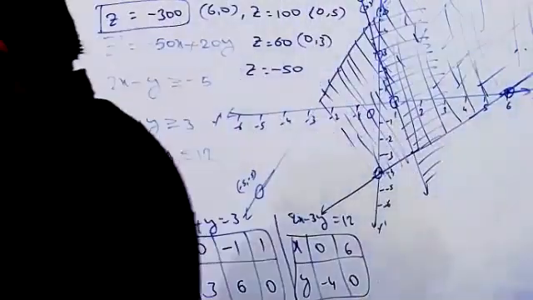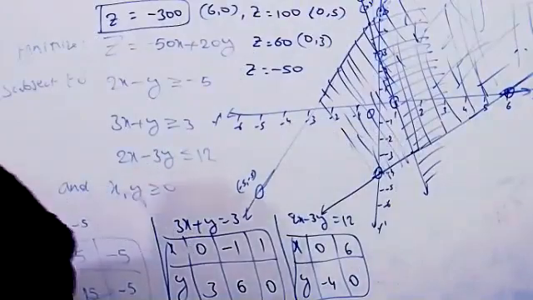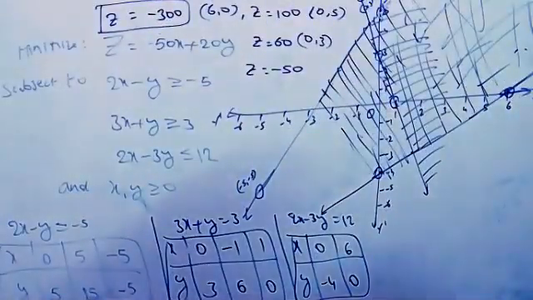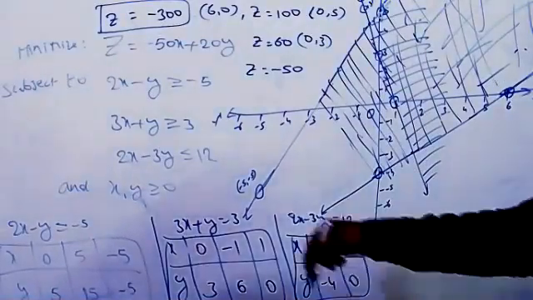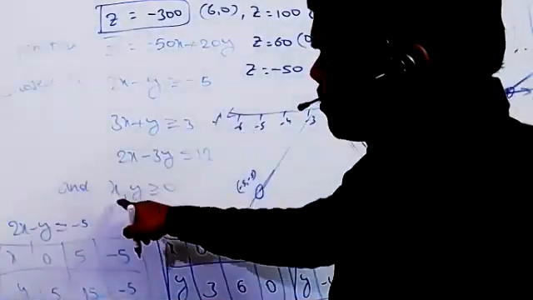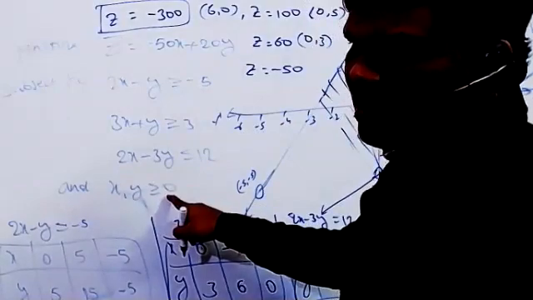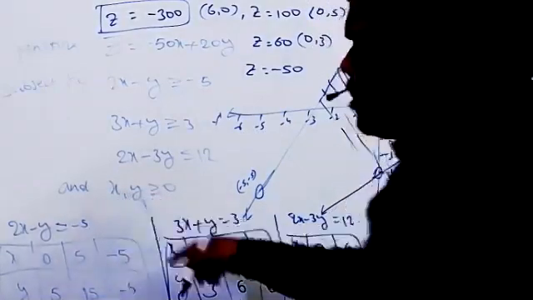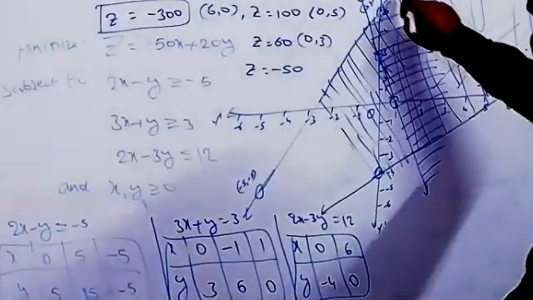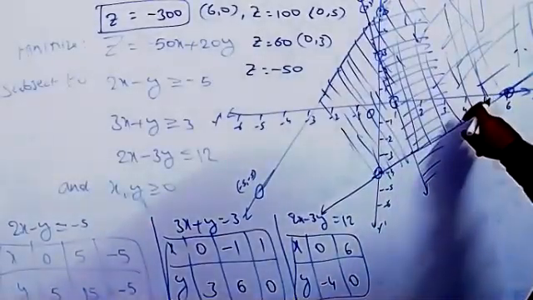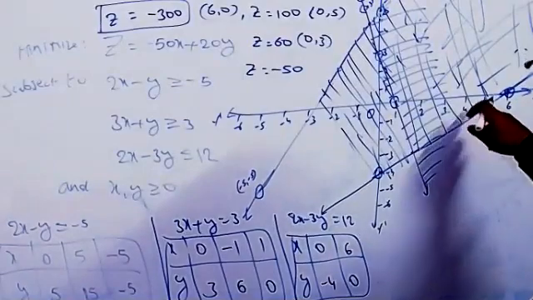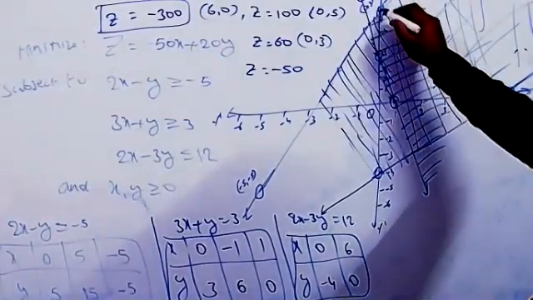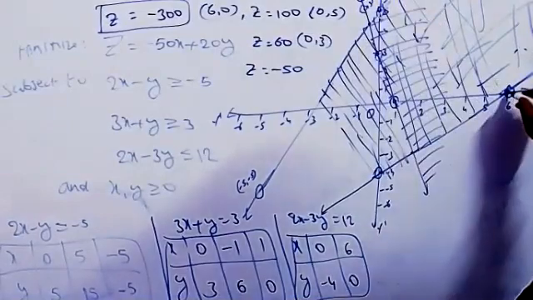Understood now? So how do you find those common points, sir? Here, what are the common corner points? There is the intersection point, but along with these constraints they gave x, y greater than or equal to 0 also. That means we need to take both x and y. What are the corner points here? This is one corner point, third corner point, fourth corner point.